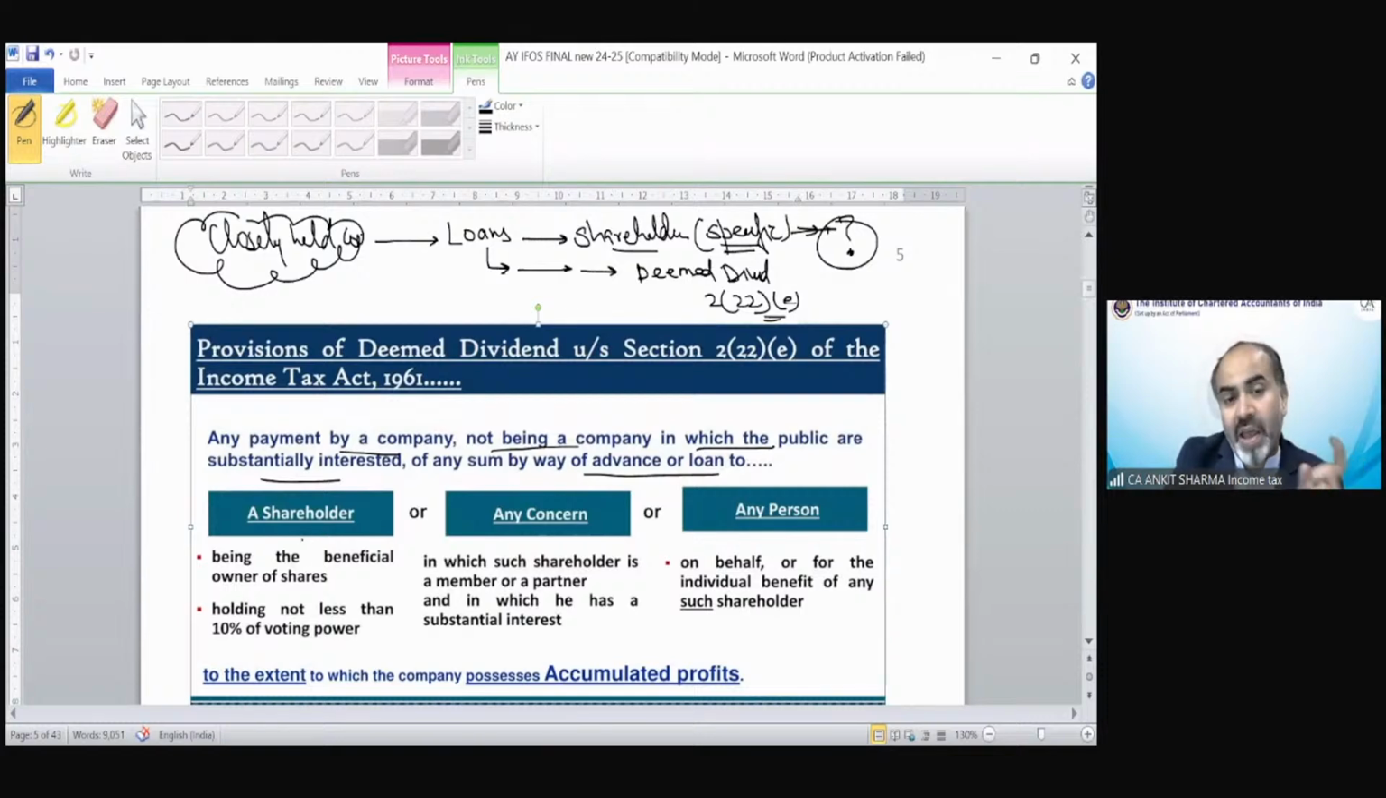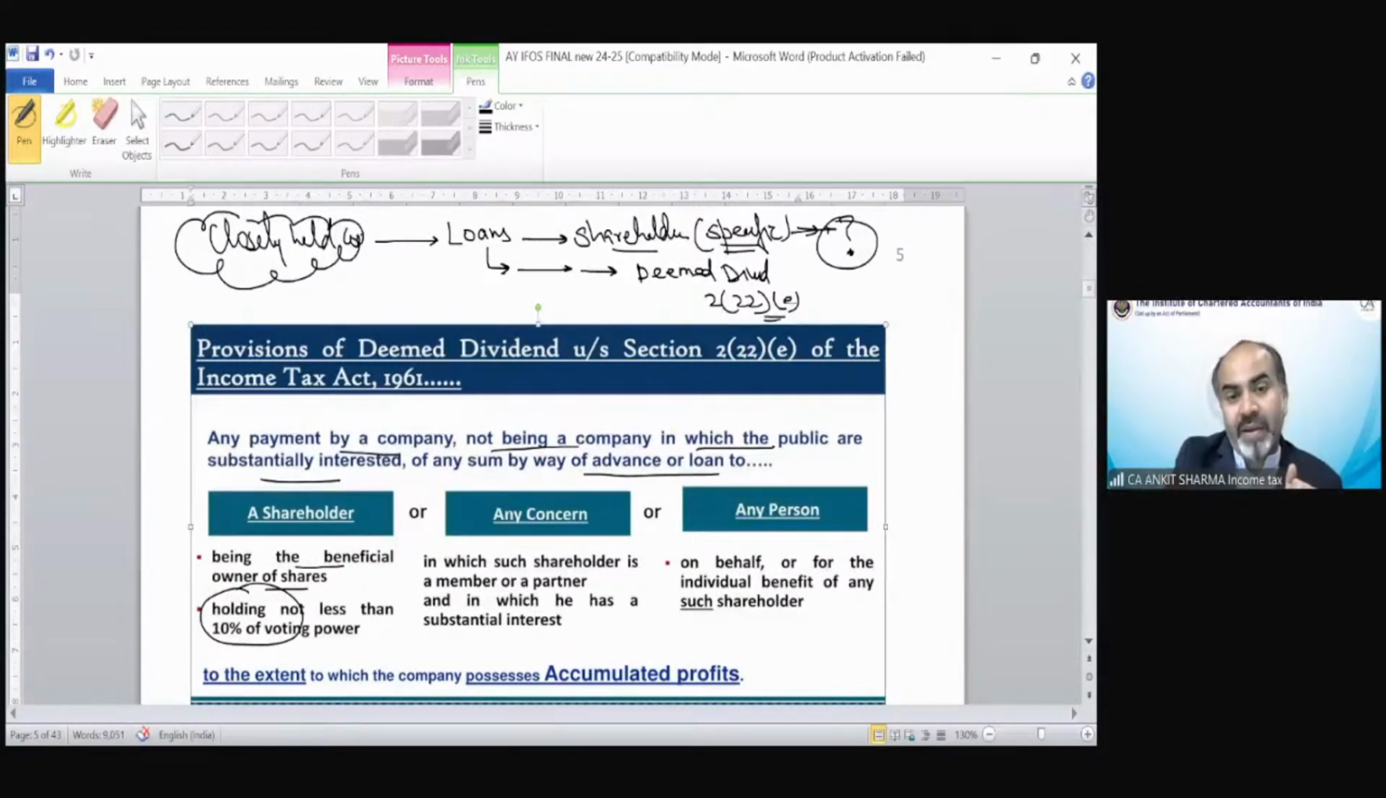Who can receive such a loan? Any shareholder being the beneficial owner of shares holding 10% or more voting power. So if the loan has been transferred to any shareholder having 10% or more voting power, that loan is going to be treated as deemed dividend.